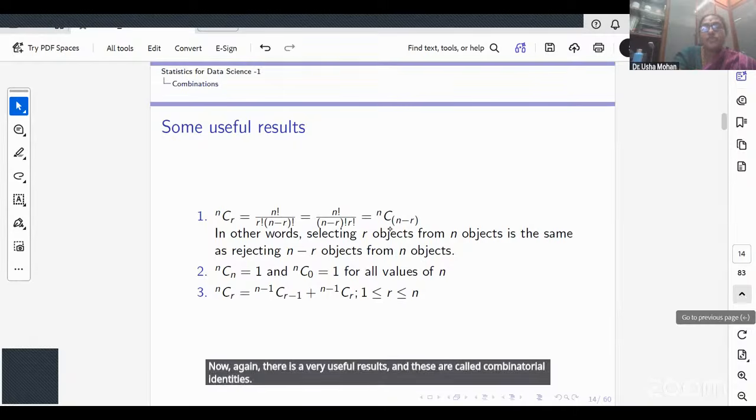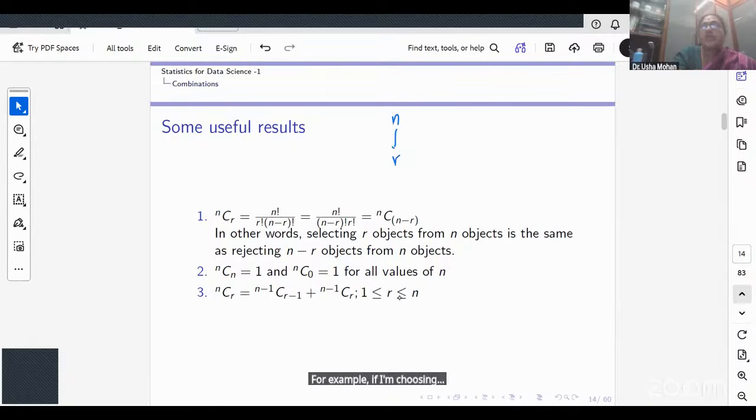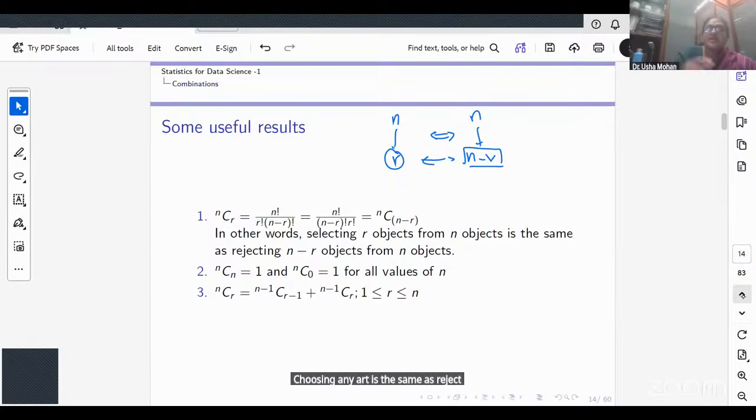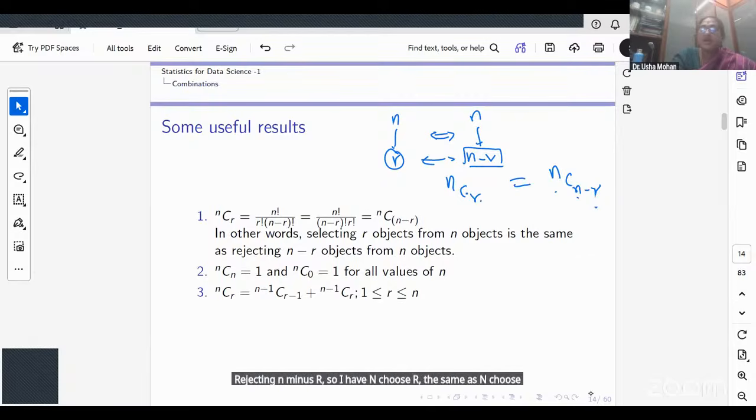For example, if I'm choosing R objects from N objects, this is equivalent to rejecting N minus R from N objects. Choosing R is equivalent to rejecting the remaining N minus R. Would you all agree with me? Yes. Choosing R is the same as rejecting N minus R. So choosing R is N choose R, and rejecting N minus R is N choose N minus R. So N choose R is the same as N choose N minus R. Similarly, N choose N is 1, and N choose 0 is equal to 1.